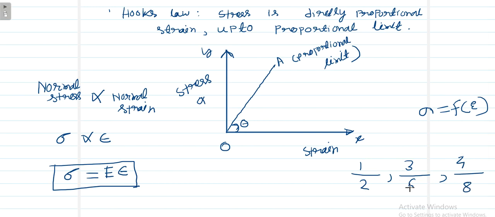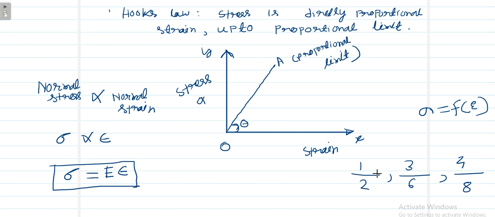In every case you have seen the ratio is half: 1/2 is half, 3/6 cancels out to half, similarly 4/8 gives half. That means although stress increases and strain increases, their ratio remains constant.